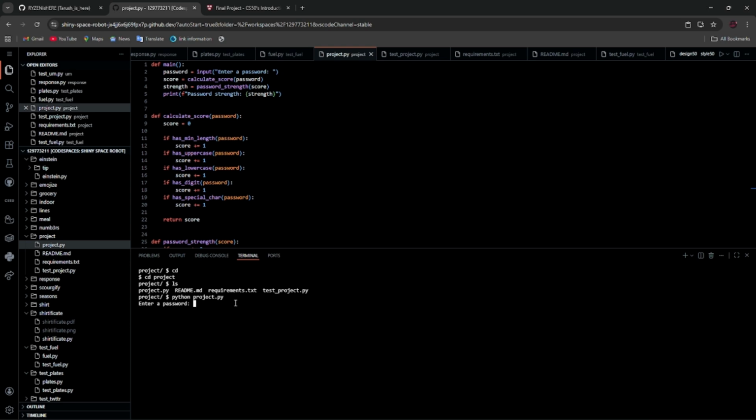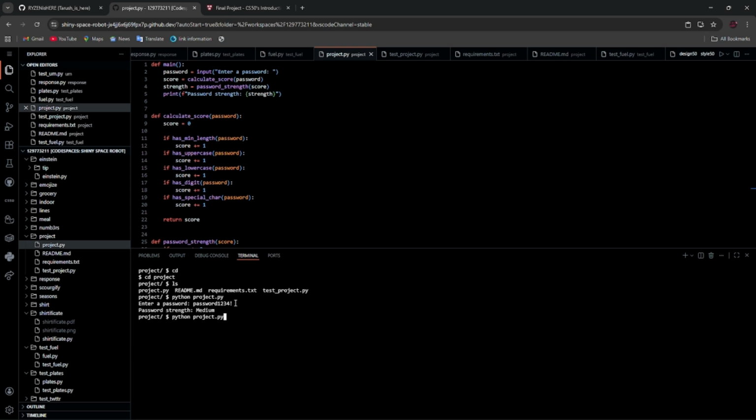So let's enter a password, a very simple, simple character combination, to check what my program will think of my given input. Now let's give it a try. So it shows that the password strength is medium.